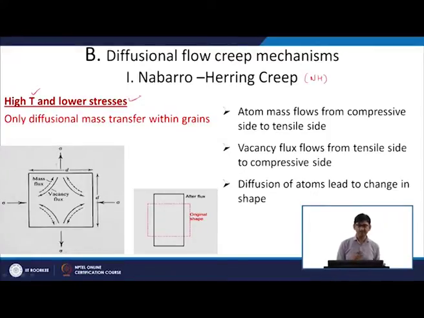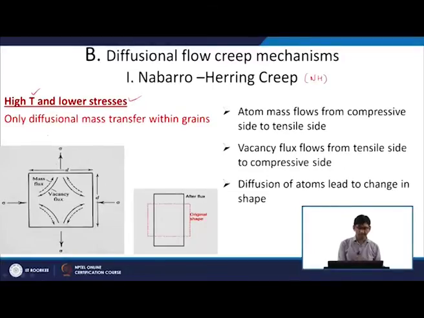Lower stress means I am not applying enough stress for dislocations to move. For movement of dislocations I need certain shear stresses. So, if I am keeping the stresses low, I am not initiating dislocation movement, and I will be relying more on diffusion processes. In Nabarro-Herring creep, the diffusion is only within the grains. So, it is only going to be lattice diffusion.